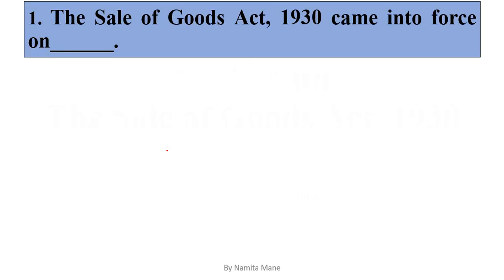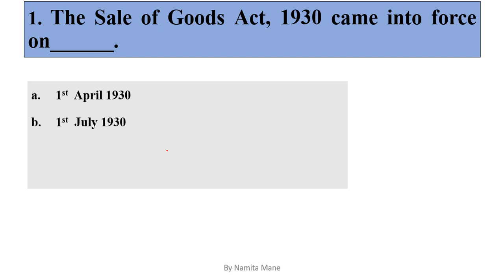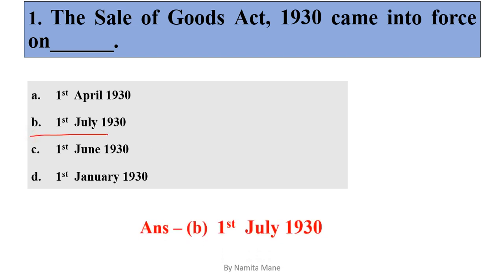First question is, the Sale of Goods Act 1930 came into force on which date? So options are option A 1st April 1930, option B 1st July 1930, option C 1st June 1930 or option D 1st January 1930. So the correct answer is option B, 1st July 1930. The Sale of Goods Act 1930 came into force, means it was implemented from 1st July 1930.